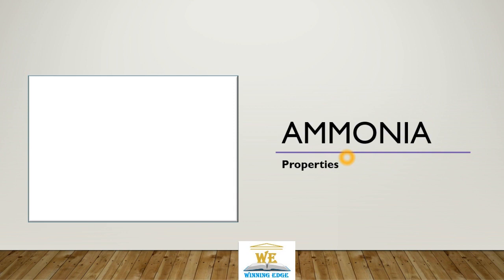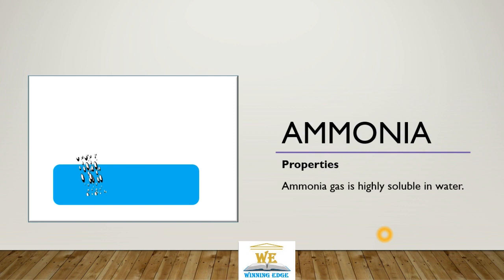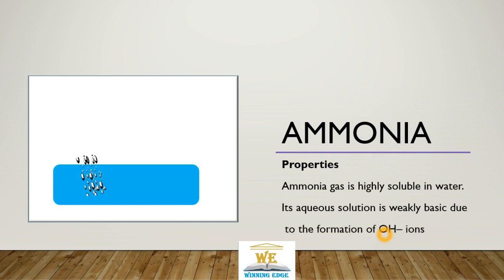Properties of ammonia. First, ammonia gas is highly soluble in water. Its aqueous solution is weakly basic due to the formation of hydroxyl ions. As we know, ammonia has a lone pair of electrons. That lone pair can accept protons from water to make an ammonium ion, and that leaves behind hydroxyl ions, which makes the solution basic. That's what we saw: ammonium ion formation, which is solubilized in water, leaving the hydroxyl ion, which makes the solution basic in nature.